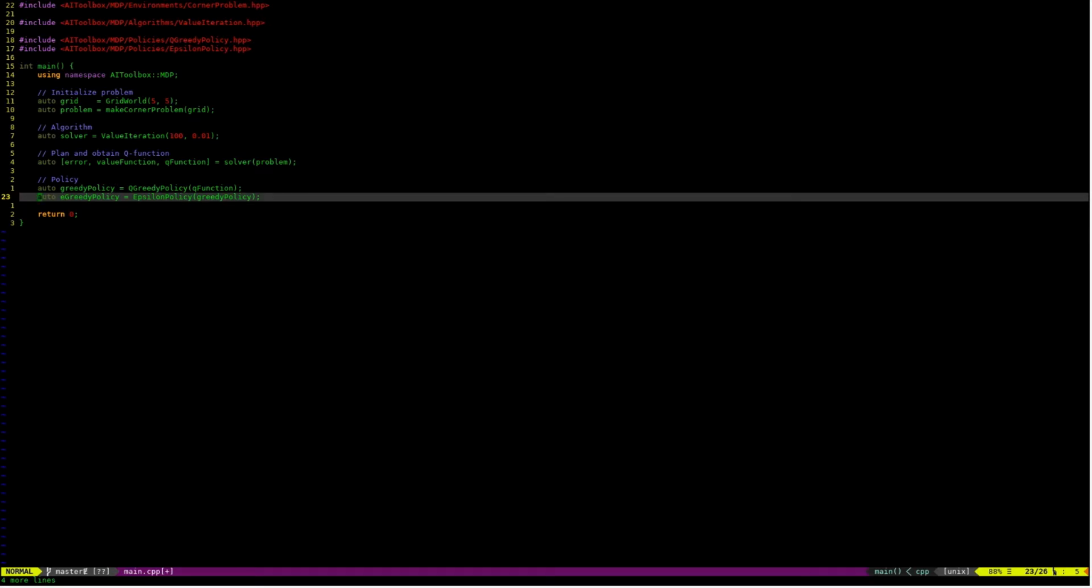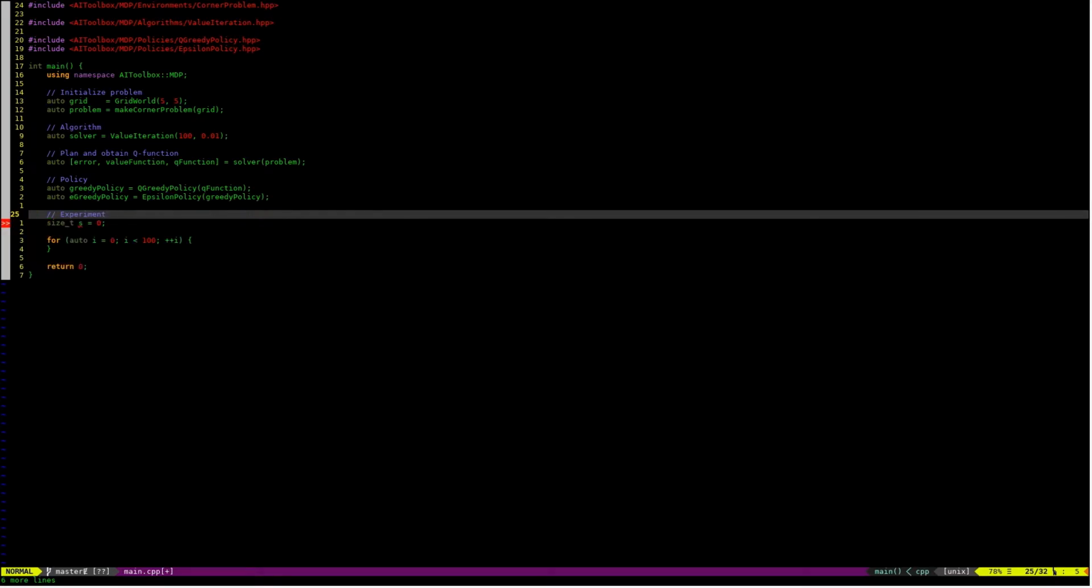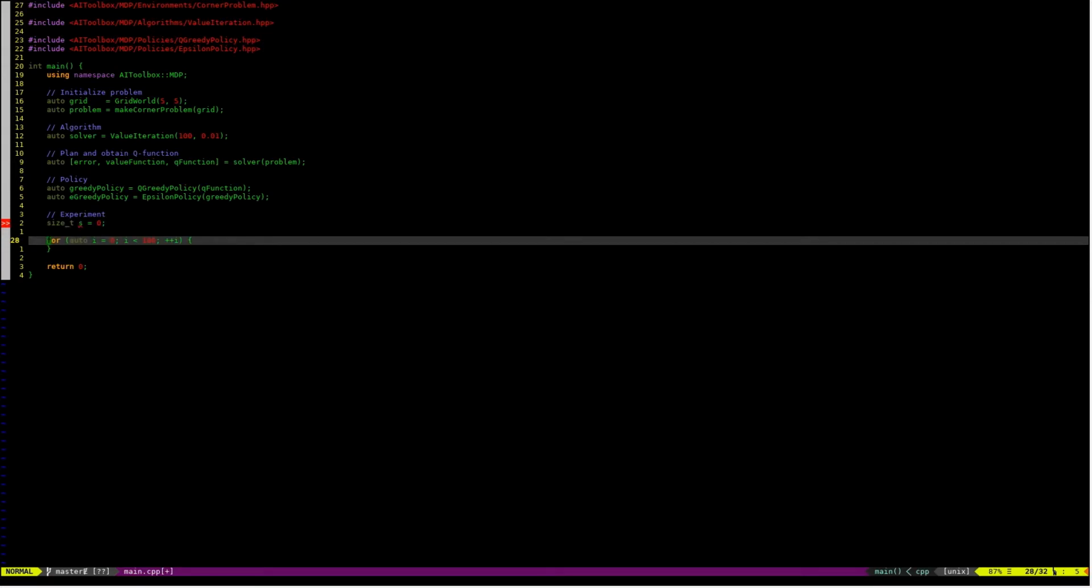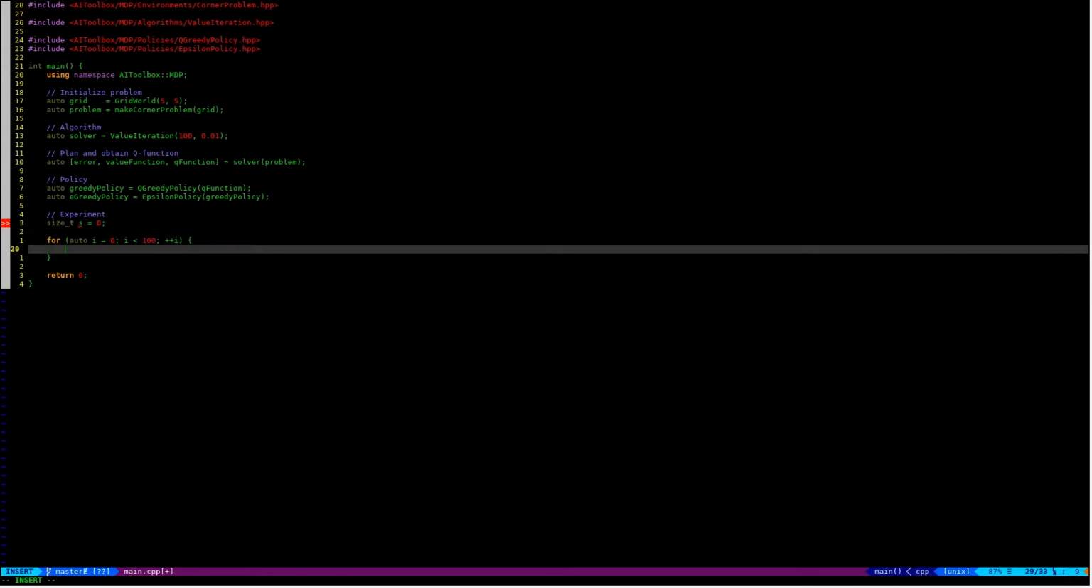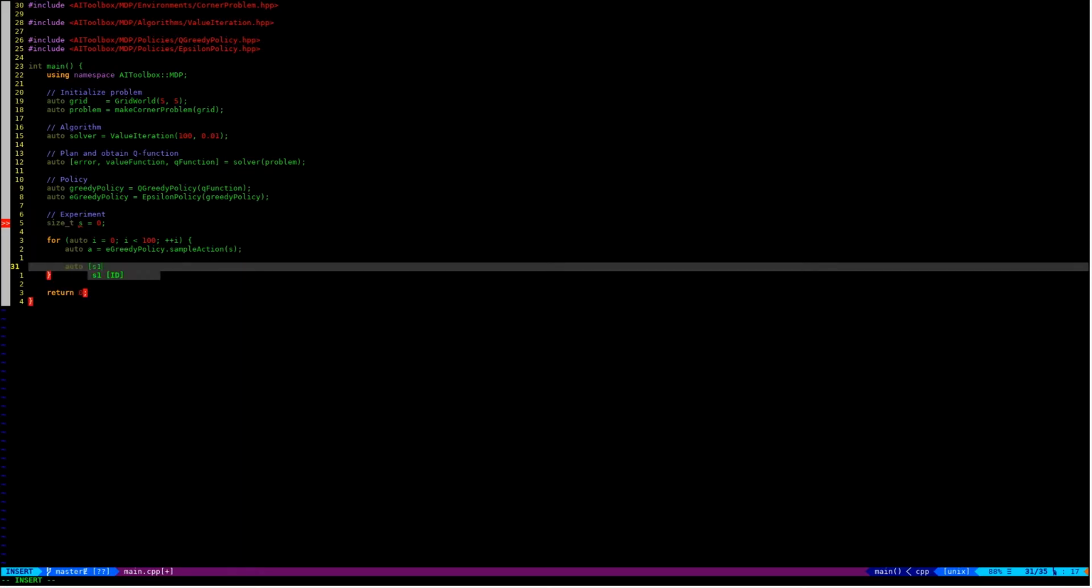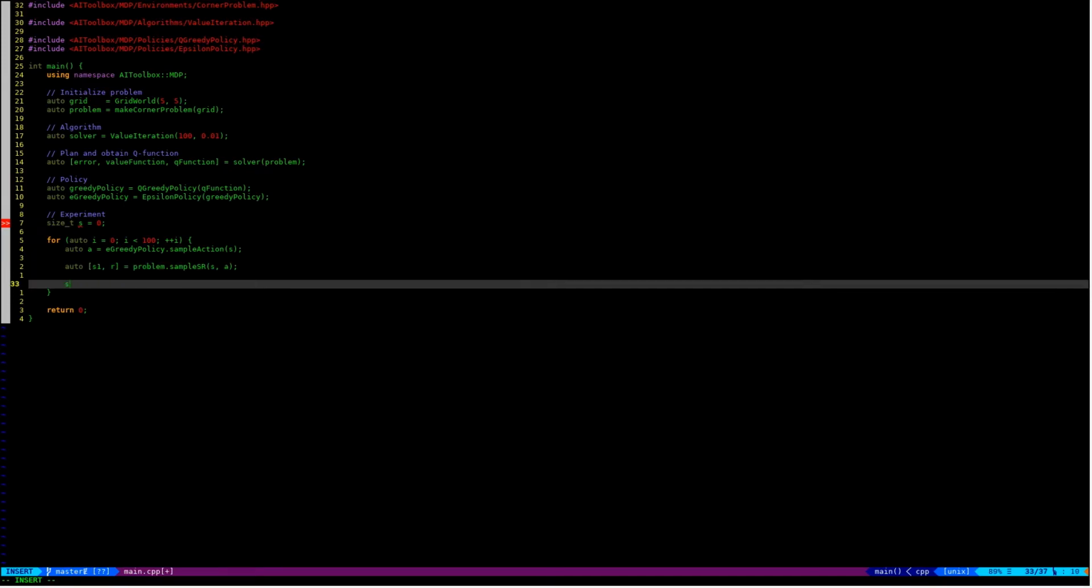Finally, we can instantiate a simple experiment starting from state 0. First, we sample an action from our epsilon greedy policy. Then we sample a new state and reward from our original problem. And then we set our new state as our current state. And we are done.